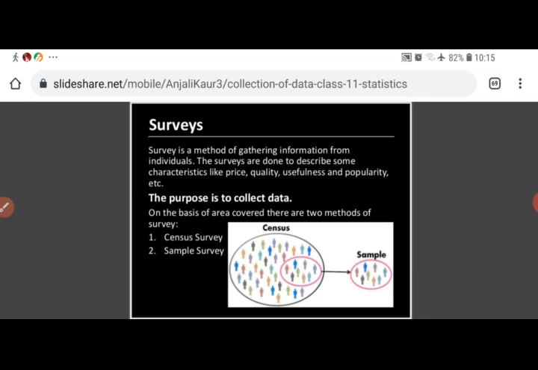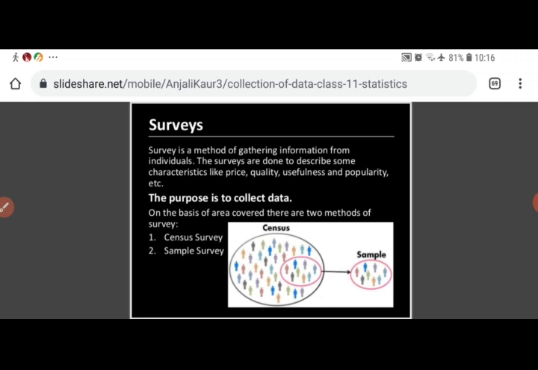This sample survey is used where the size of population becomes very lengthy, very time consuming, and very costly. Then sample survey method is used. But if we want to get accurate data, then census survey is organized. Because in the census survey method, it is less biased, and the information collected is very much accurate. But in the sample survey, it can be biased, and the information collected may not be correct, accurate or reliable.